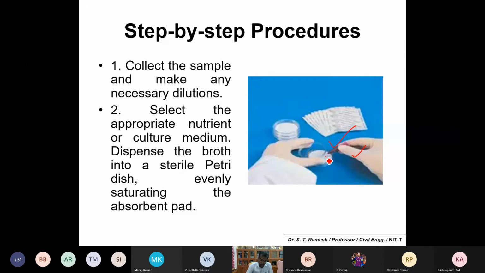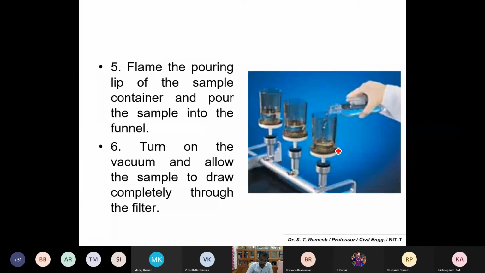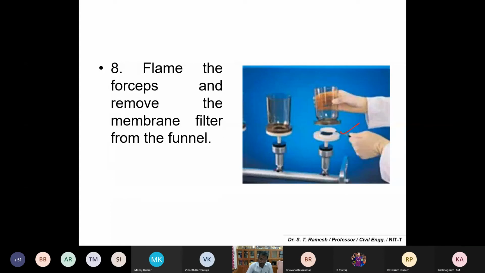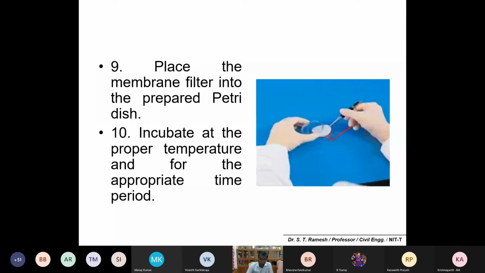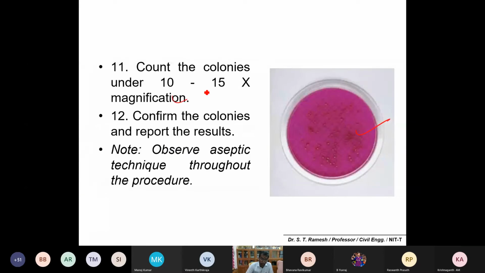Take out a clean filter paper, and place it in the filtration assembly, and then pour the water, which can be connected to a vacuum pump. Then take out the filter paper very carefully after filtration, place it inside the petri dish, and incubate at proper temperature and proper time, approximately 24 hours. Then you just count the colonies under 10 to 15x magnification, confirm the colonies and report the results.